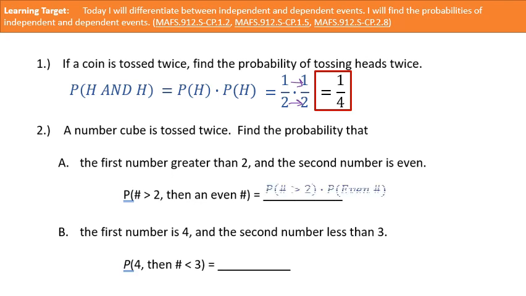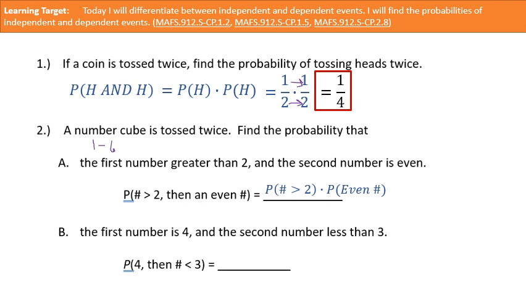Okay, so here we go. So let's think about this. The probability that we get a number greater than 2 times the probability that it's even. Well, let's think how many numbers on a number cube, and we're going to assume that the number cube is 1 through 6. That's always a safe assumption unless they tell you otherwise. So if it's a regular number cube, 1 through 6, how many numbers are greater than 2?